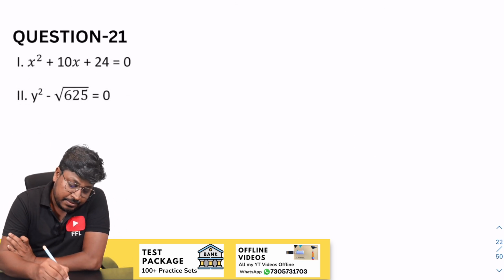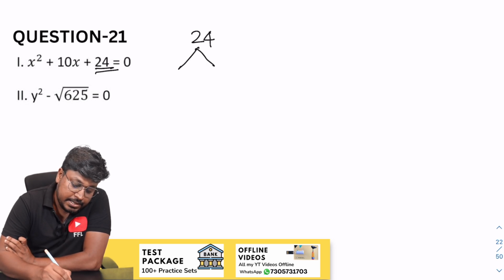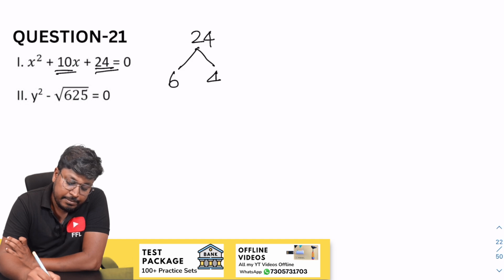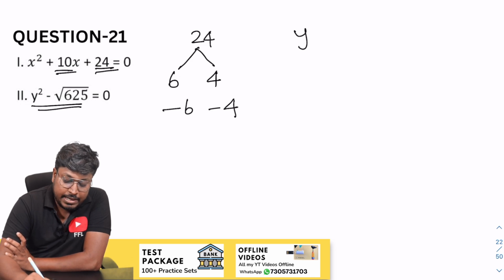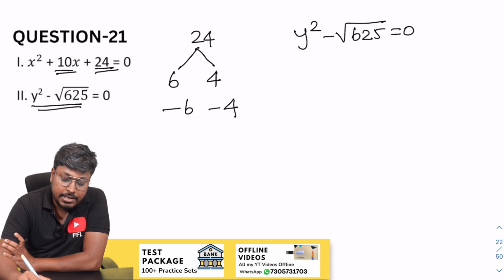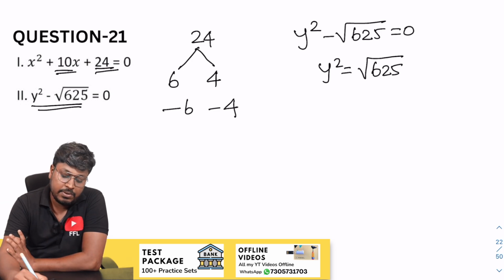So 21st question. So here we have 24. So our target is to get 10. So 6 and 4 will be 24. So minus 6 and minus 4 will be the factors. So y square, just see, important area. So y square minus square root of 625 is equal to 0. So y square is equal to square root of 625. Already for the number they have given a square root. So the answer will be only 25.